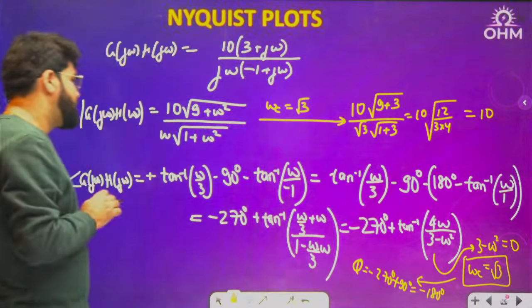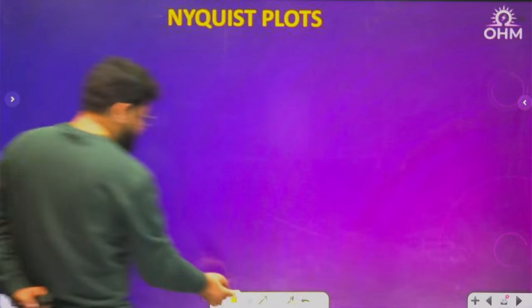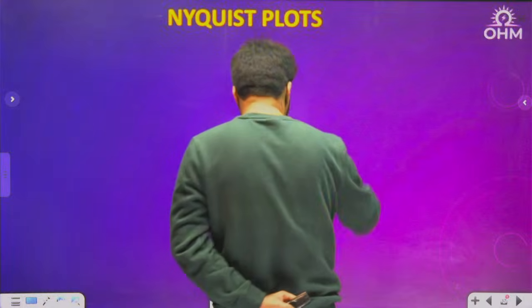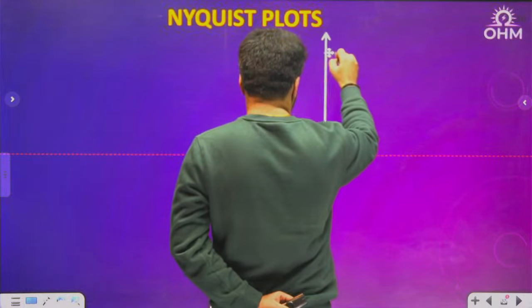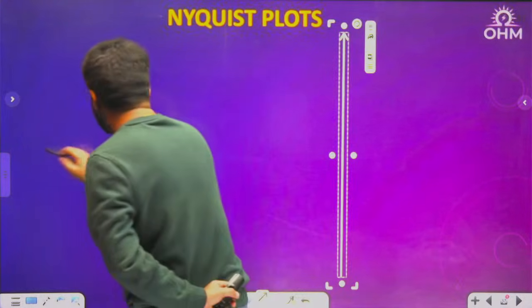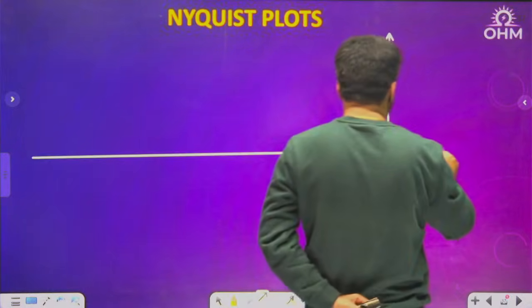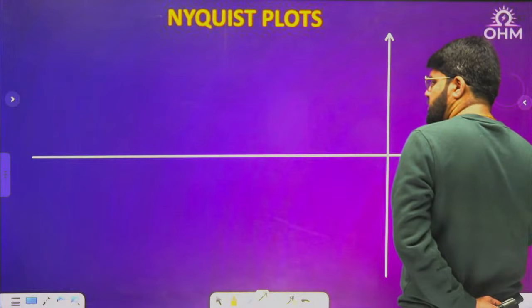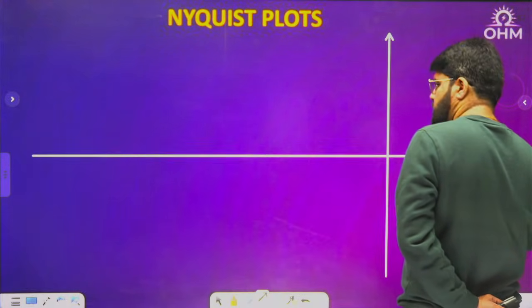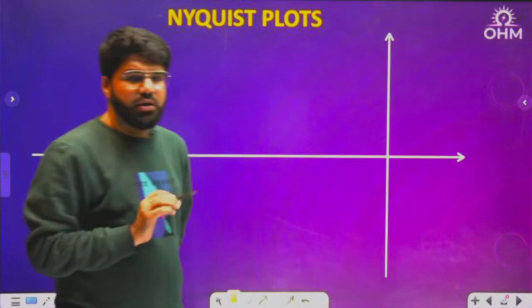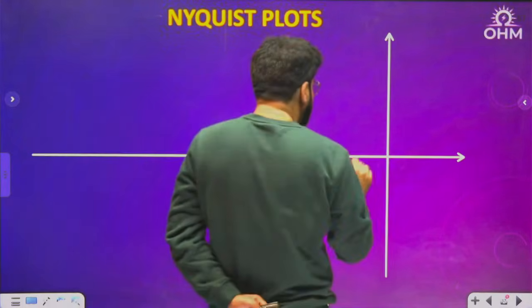Now, have a look into this one. Let me draw the complete polar plot here, the Nyquist plot rather. See this question carefully. Now see what is going to happen here.